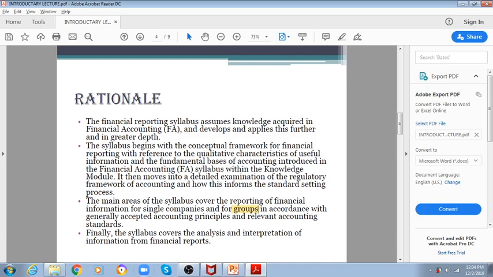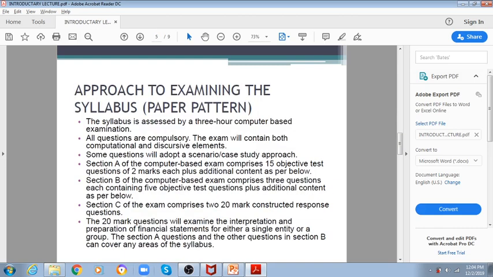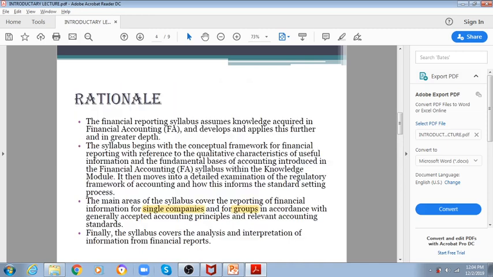Normally we make financial statements for single companies: balance sheet, income statement and cash flows. But in groups we will be making consolidated financial statements, not single company financial statements, in accordance with generally accepted accounting principles. What are generally accepted principles? We will discuss this in our syllabus. Finally, the syllabus covers the analysis and interpretation of information from financial reports. Obviously they are talking about ratios. So this was the rationale that you will be getting while studying financial reporting.